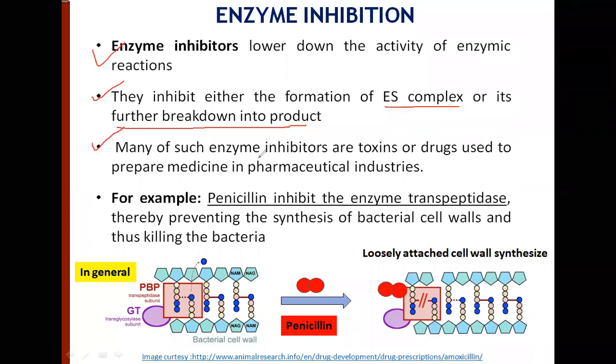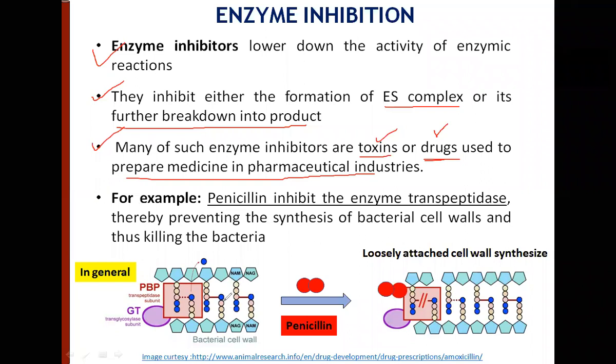Obviously, many such enzyme inhibitors are toxins of either plant origin or animal origin. So they will bind to the enzyme and they will prevent that particular enzyme catalyzed reaction. Or they have been exploited; there are molecules which are being used as drugs. So they also inhibit a particular enzyme catalyzed reaction. So drugs are used to prepare medicine in the pharmaceutical industry. So they are either toxins of plant or animal origin, or they are molecules which are being used as drugs.